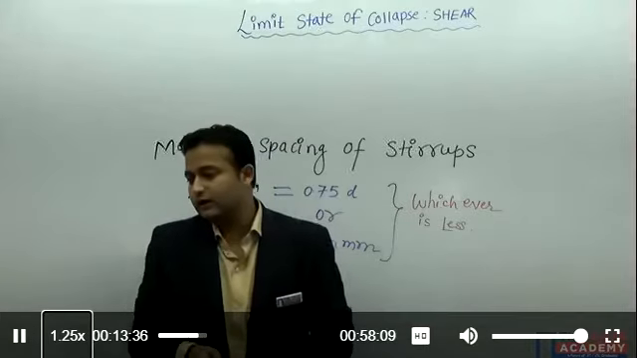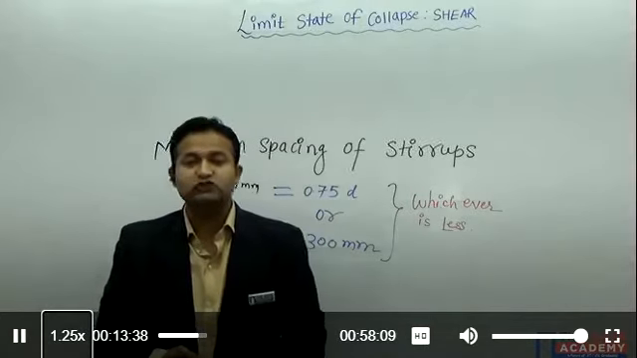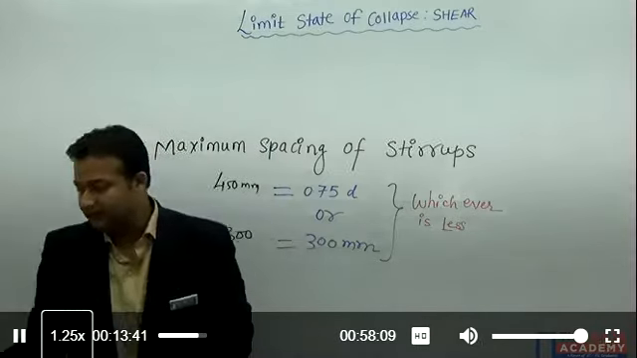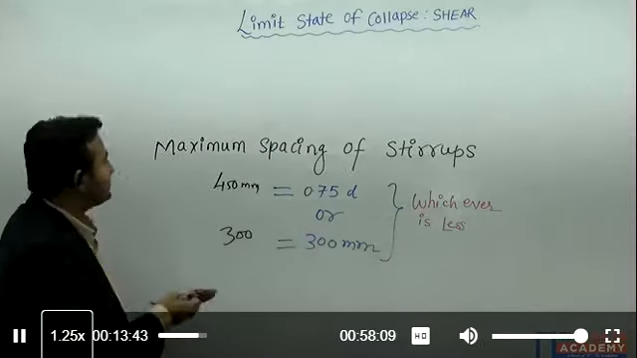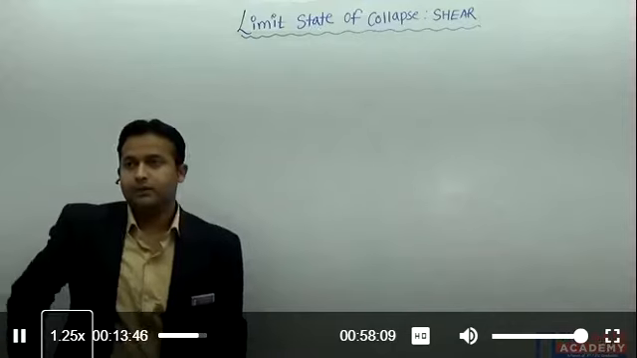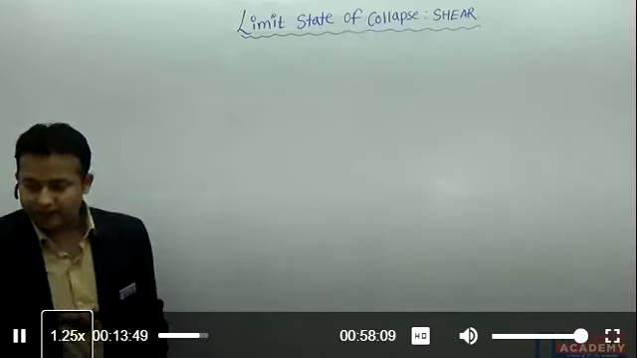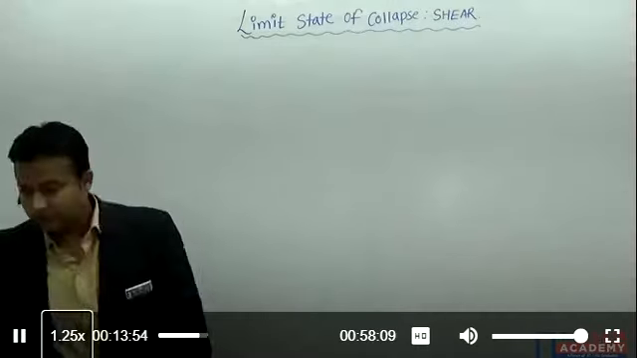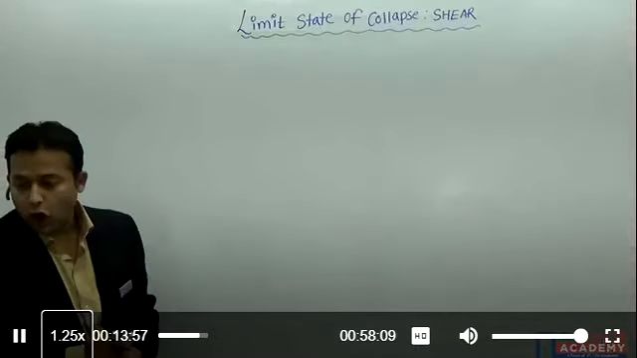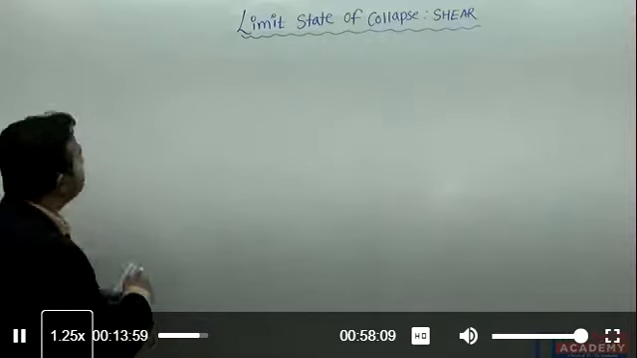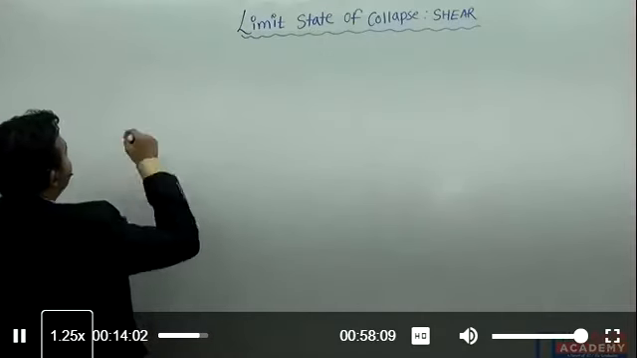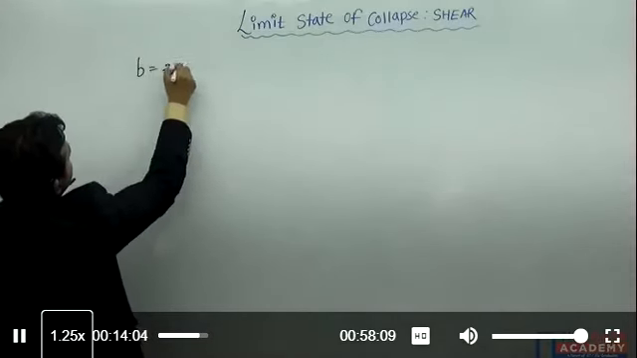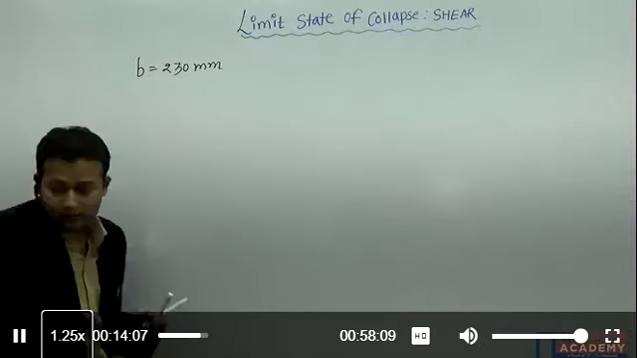So see the question asked in GATE 2014 for 2 marks. Please read the question carefully. What have they given? A rectangular beam of width B equal to 230 mm.